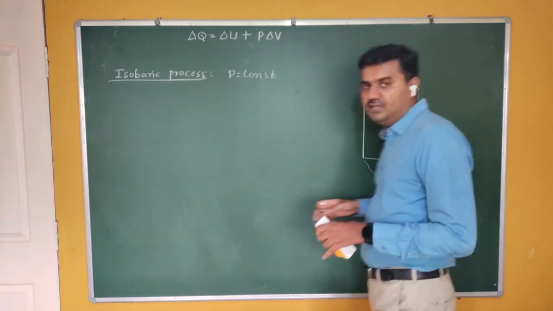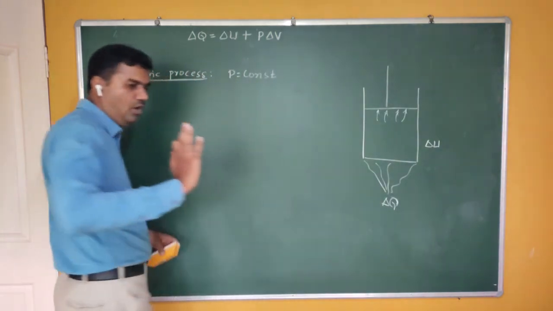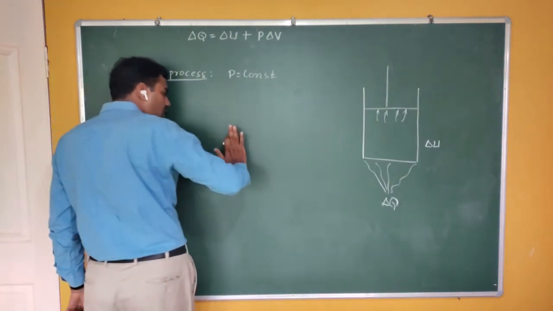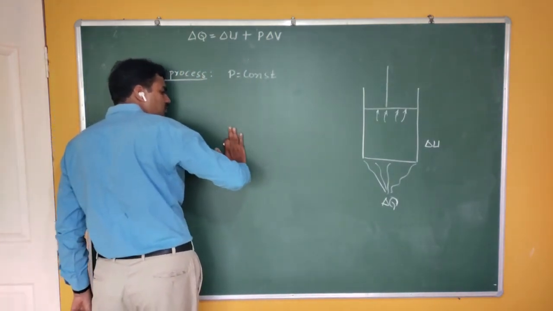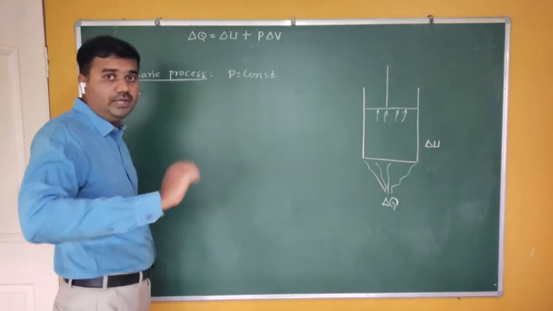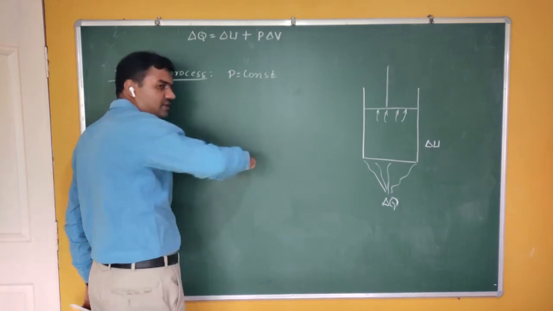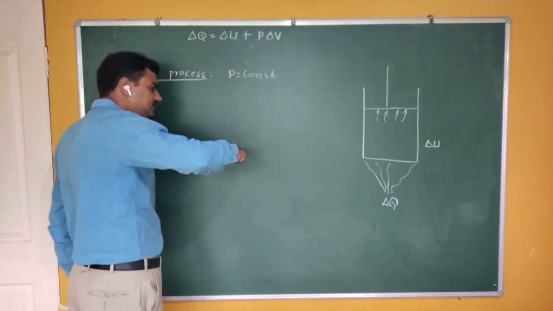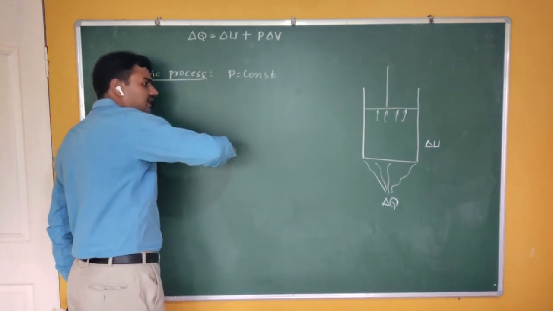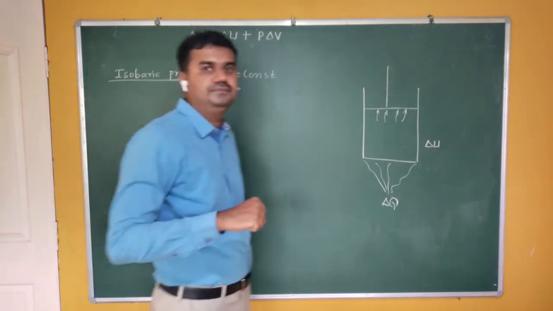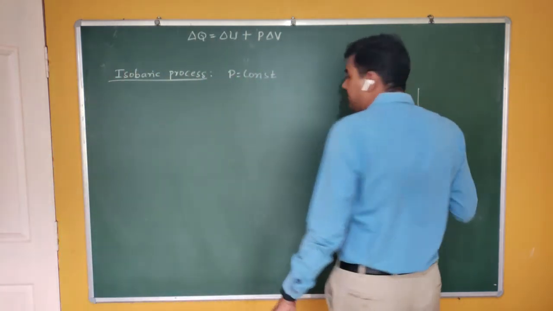When the kinetic energy is less, they collide on the container with less pressure. If the kinetic energy is more, then the pressure acting on the container is also more. So the pressure increases.